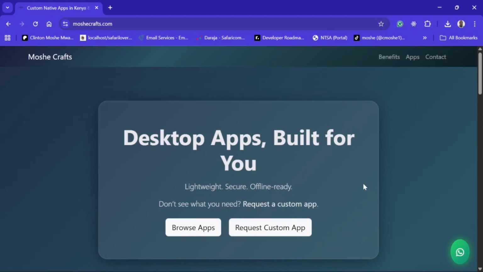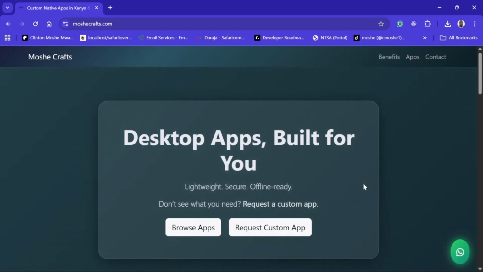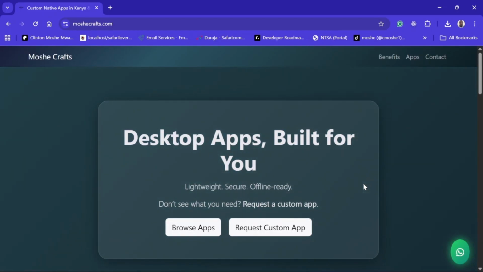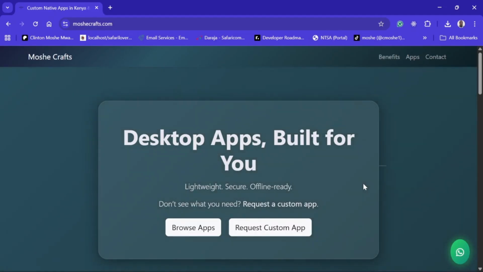Of course, they are subscription based, and there are some things I think that are too basic to be paying a subscription for. Somebody who loves desktop more, I decided to create a desktop app store where you can just go there and download the desktop application. Of course, it's simple. Just set up your database, load it, install, and you just start using it immediately. And due to that, it inspired me to create this website.